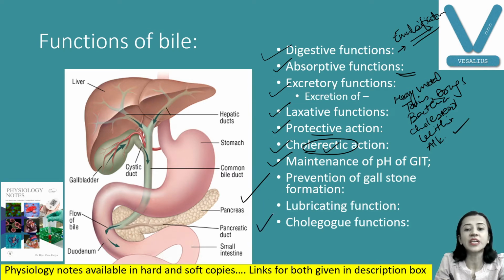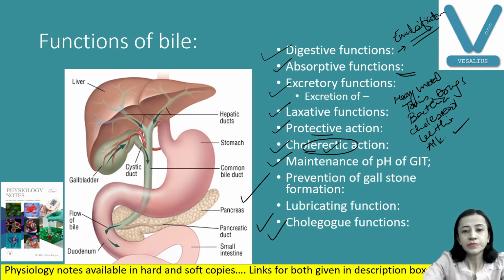Also, they have a lubricating function. They lubricate the digestive tract, and they also have cholagogue action. Cholagogue means they increase the flow of bile. So these are all the functions. Let us repeat: digestive, absorptive, excretory, laxative, protective, choleretic, cholagogue, pH maintenance, prevention of gallstone formation, and lubricating action.